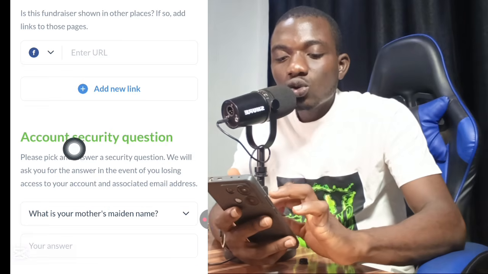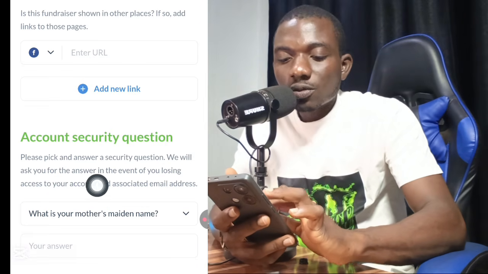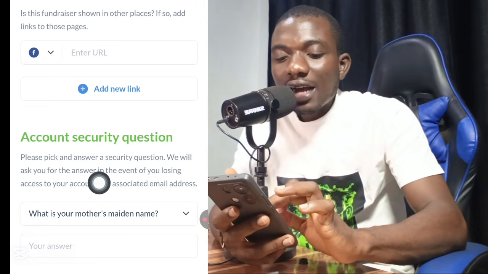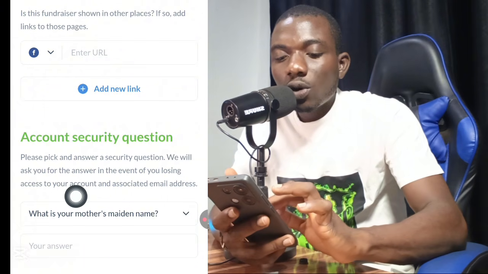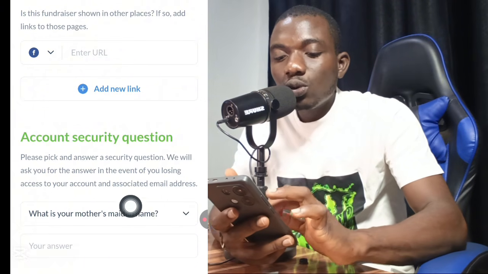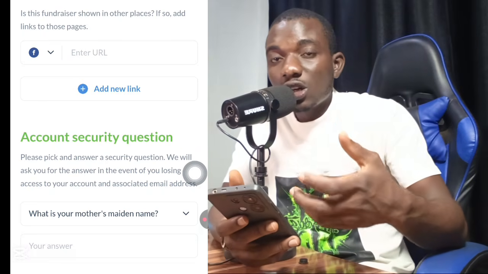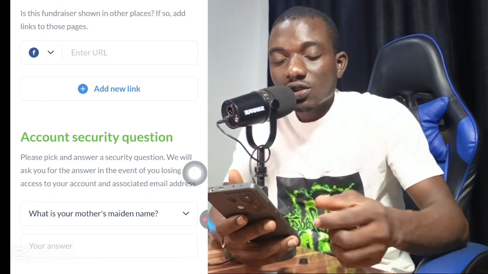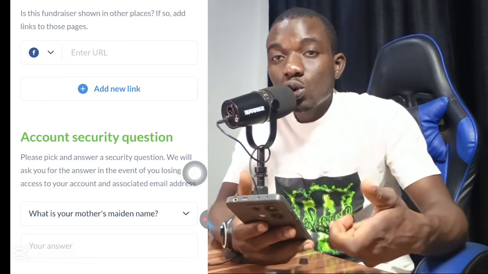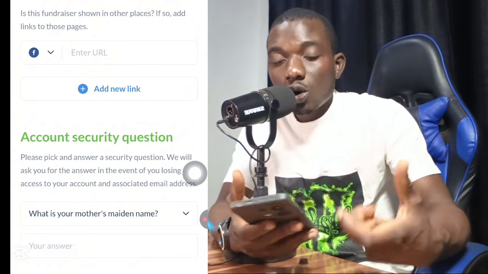The next thing you need to do is the account security question. Please pick and answer a security question. We will ask you for the answer in the event of you losing access to your account and associated email. If you find it difficult to access your account on this website, this is the question they will ask you before you are able to recover your account.